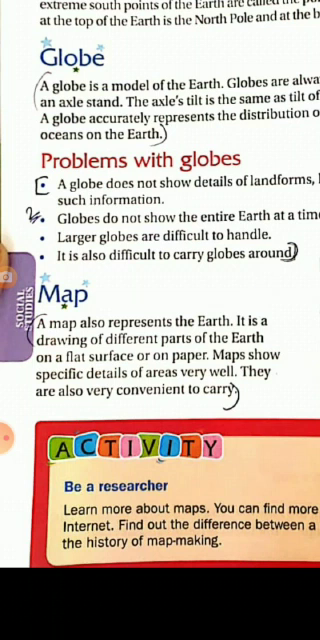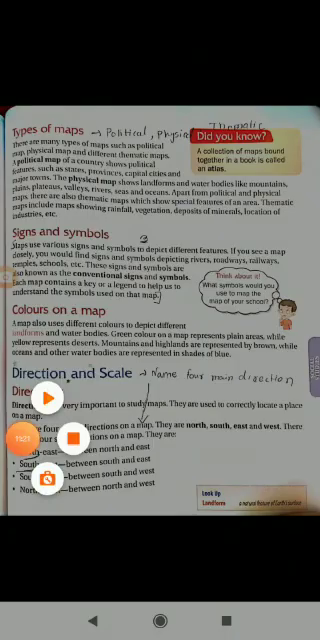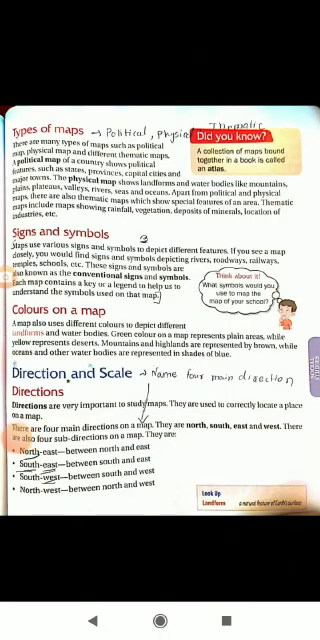They are also very convenient to carry, as you can just roll it up and wherever you are going you can carry your map along with you, so it becomes very easy for us to carry a map. So children, I think you understood the difference between a globe and a map. Both the globe and the map represent the earth, but there are certain disadvantages of the globe, whereas the map makes it easier for us to study things conveniently.